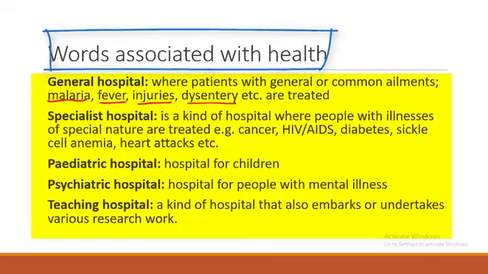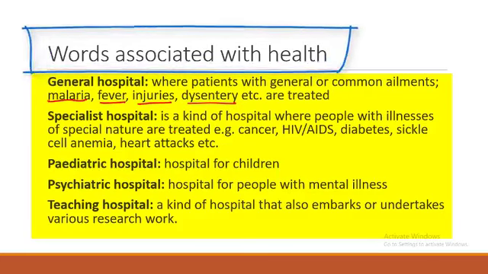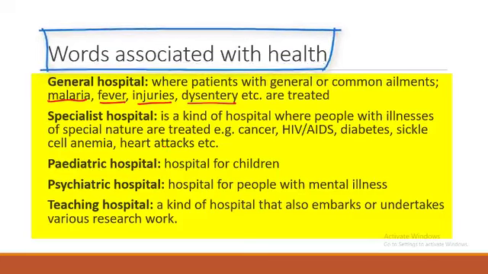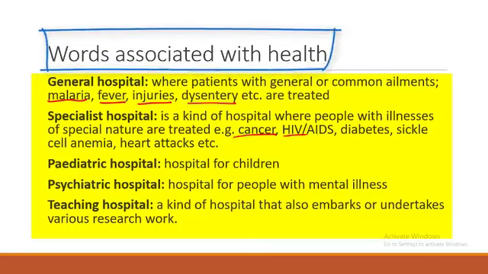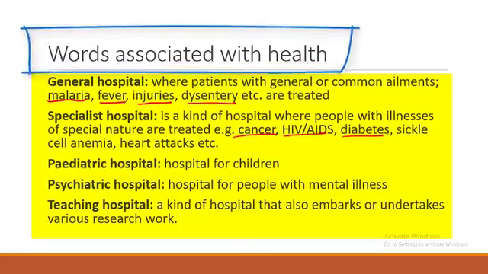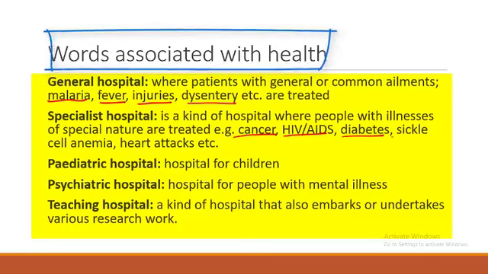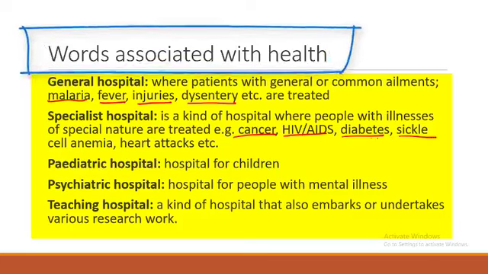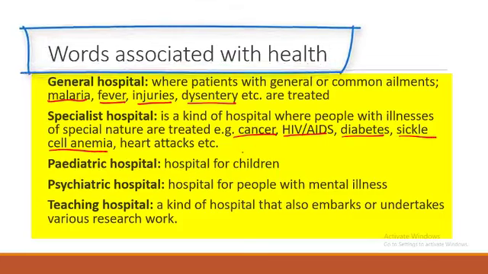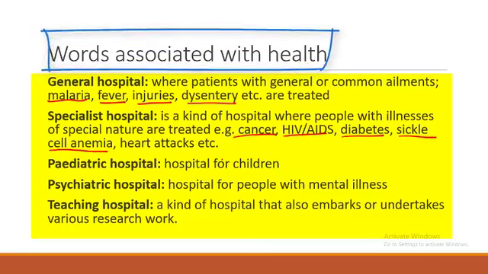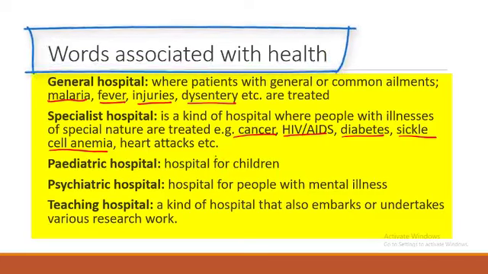But a specialist hospital is a kind of hospital where special illnesses are treated. For instance, cancer is a special illness. Not everyone has cancer. So people that have cancer don't go to general hospitals, they go to specialist hospitals. HIV/AIDS is another, diabetes is another, that's having to do with the excess sugar in the body. Then you have sickle cell, and somebody who is a sickle cell patient has anemia, which is having to do with abnormality of the red blood cells.